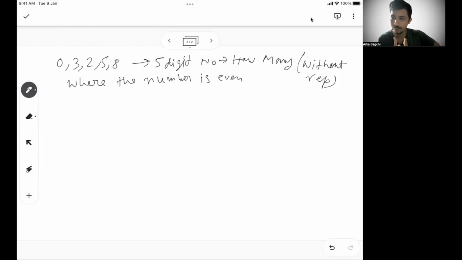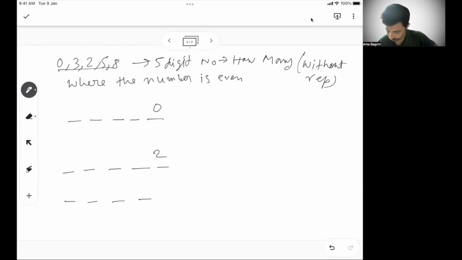So a little complex one. They said how many 5-digit numbers possible where the number is even. Now to do that, let's say there is a 5-digit number. To get the number as even, out of these 5 digits, the number should end with 0, 2 or 8.